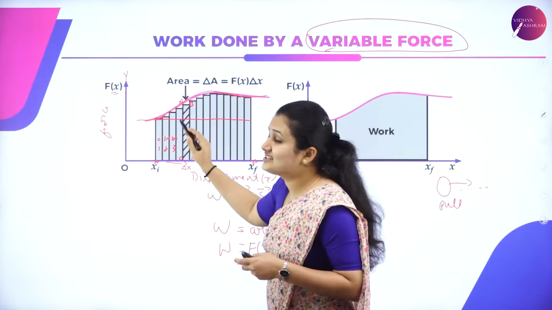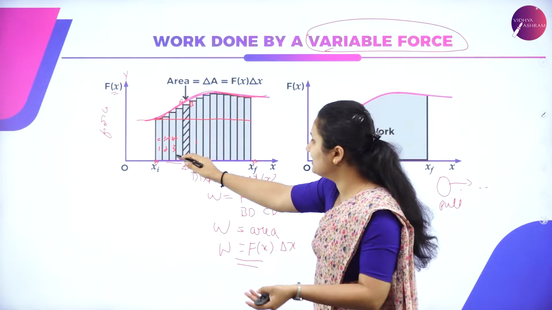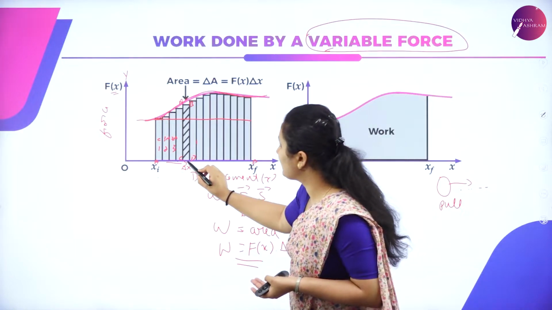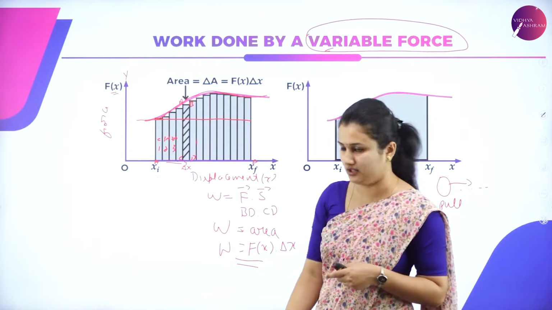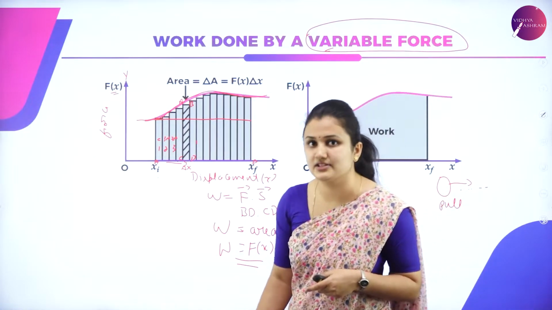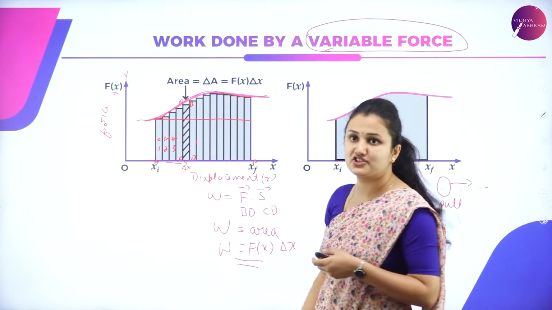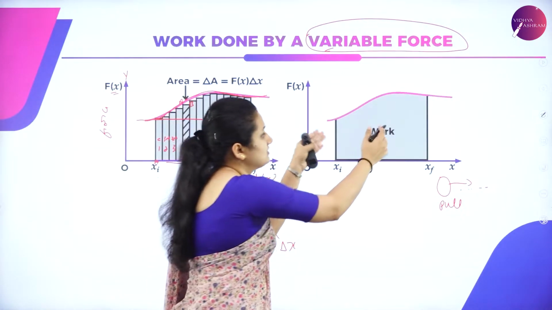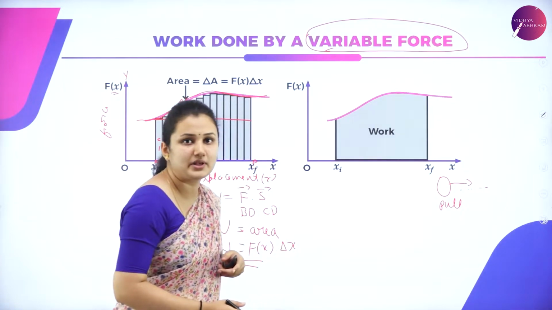So there are many such rectangular strips. You can consider any of the rectangular strips and find out the work done. So I have considered the rectangle ABCD and I got to know work done is equal to f of x dot delta x. There are many such rectangular strips in the graph. If you remove all the rectangular strips, this is how the graphical representation looks.